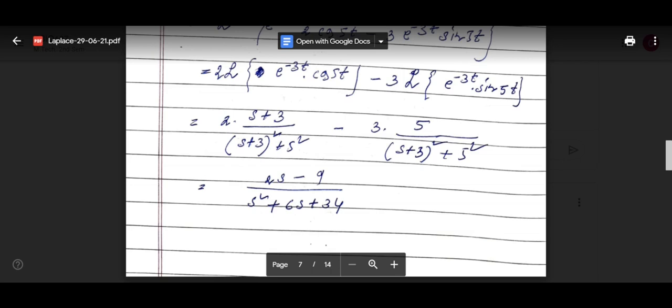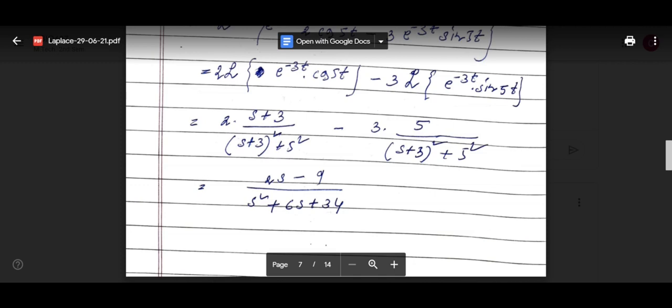So can we write this way: Laplace transform of 2 into e to the power minus 3t cos 5t, minus Laplace transform of 3 into e to the power minus 3t sin 5t? Can we write? Yes or no? Yes, ma'am. Okay. Then up to this one, how do you find it? 2 we have taken outside, the Laplace transform of e to the power minus 3t cos 5t.